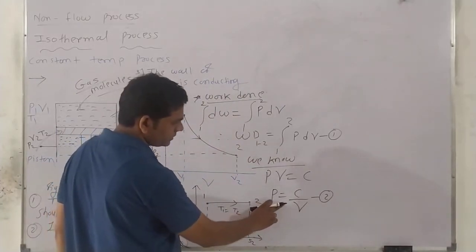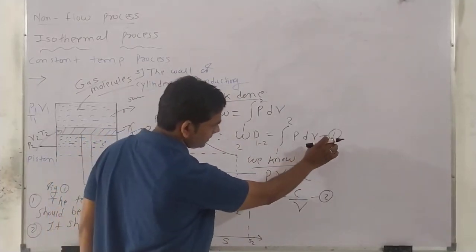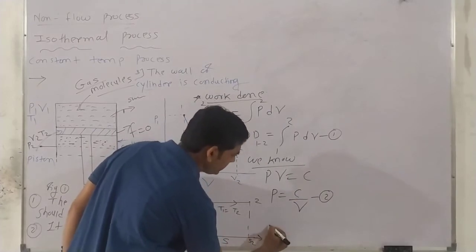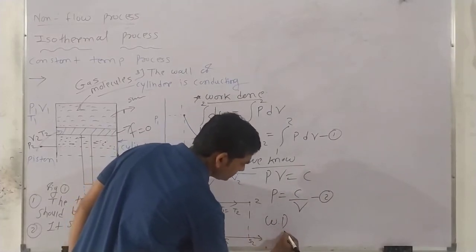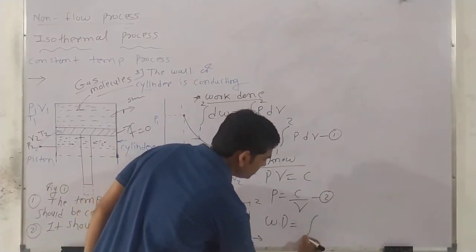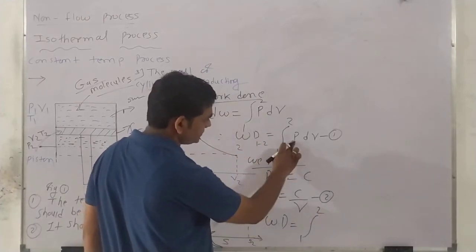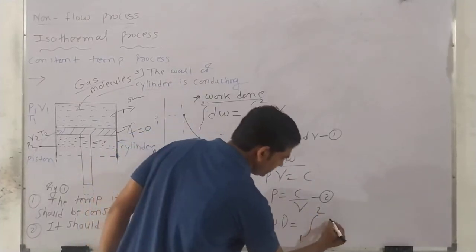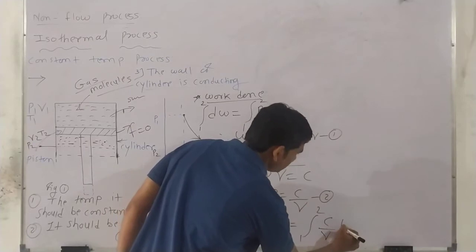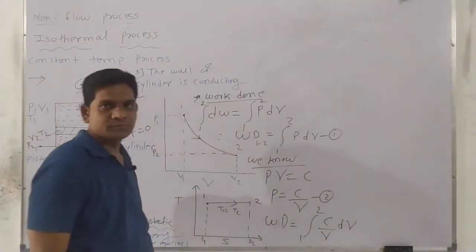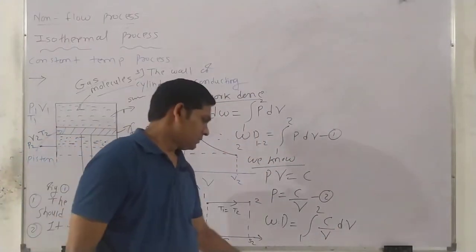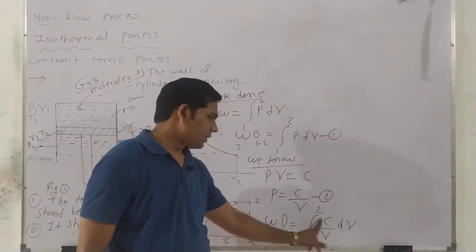So put equation 2 in equation number 1. We get work done is equal to the integral between limits 1 and 2, where P is replaced by C by V, into dV. What is the constant term here?